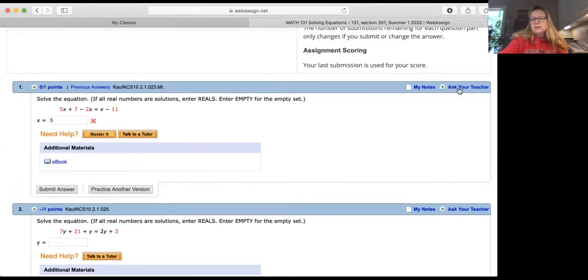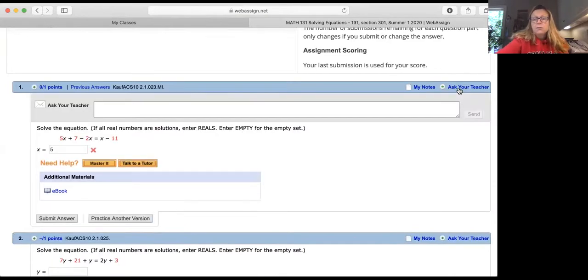The other thing is Ask Your Teacher. You can ask me a question and it will send it to me, and I'll be able to come back and answer it. I usually answer questions between 8 and 10 in the morning, and then again between 4 and 5 in the afternoon. So depending on when you ask the question depends on when I'll get back to you with your answer.